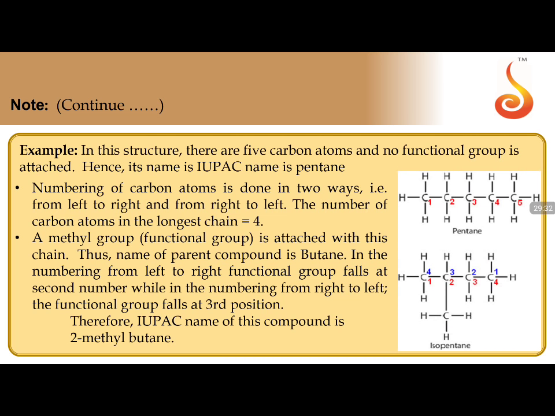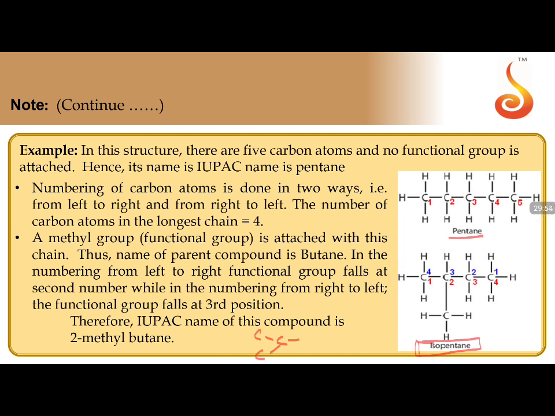Another structure is given. Pentane is given. In this particular one, they have given isopentane. Where is the iso group? You check it out. Let us write. So C, C, it's an isoalkane.